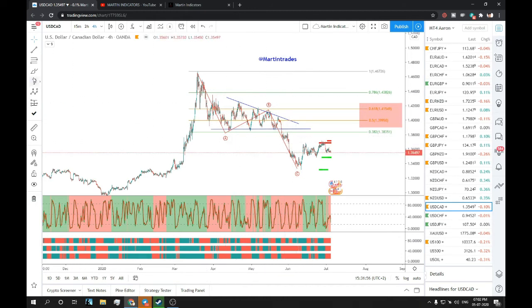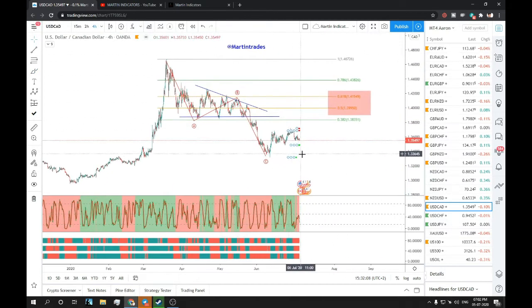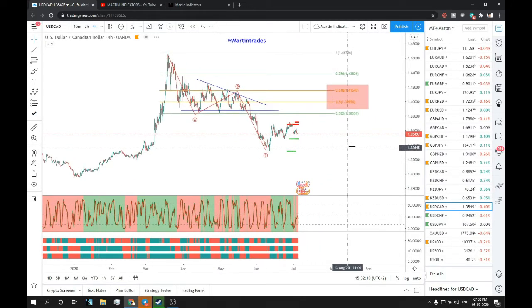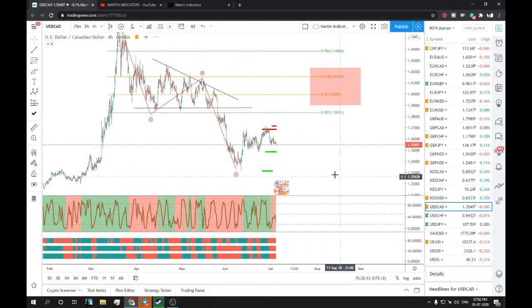So you can see now in coming days, I'm watching something like this, going to this golden zone, and then it might roll back down. So I'm bullish on USD pairs as said in coming days. Let's see how it plays out. I hope we find a good opportunity.